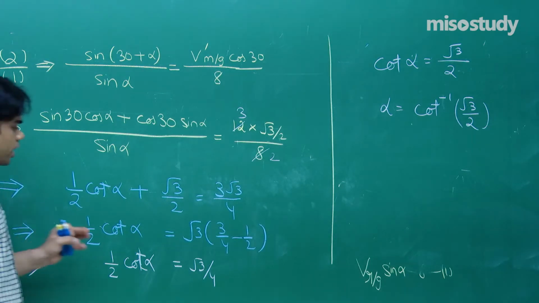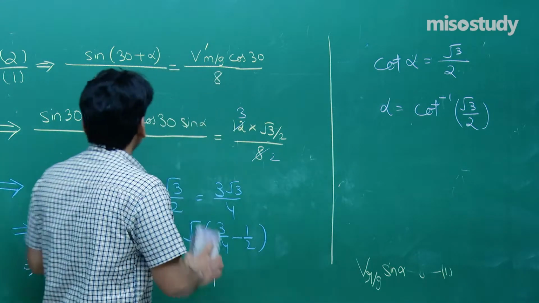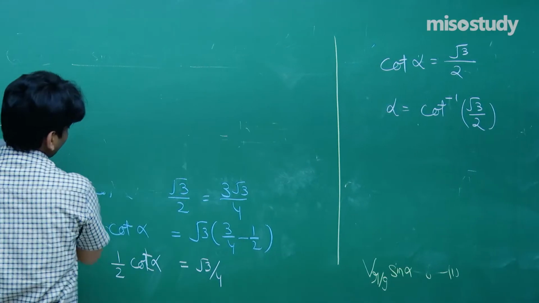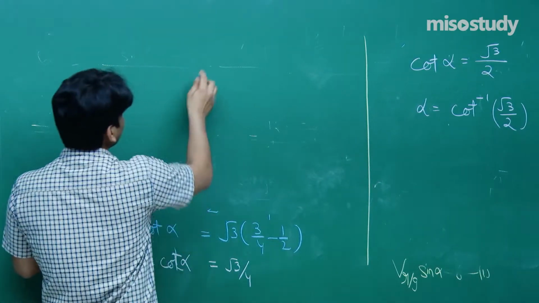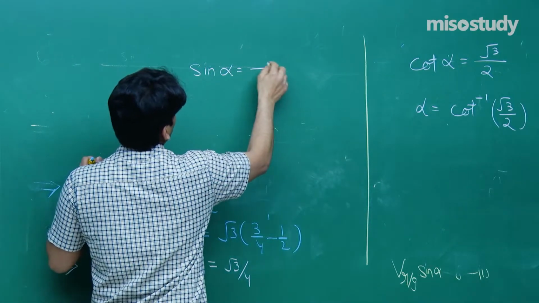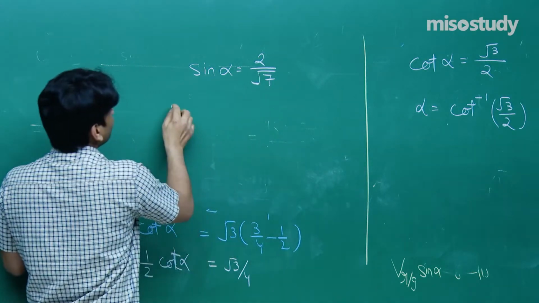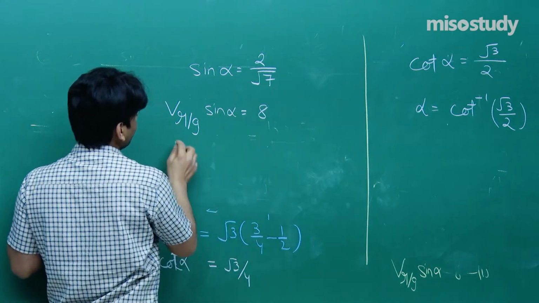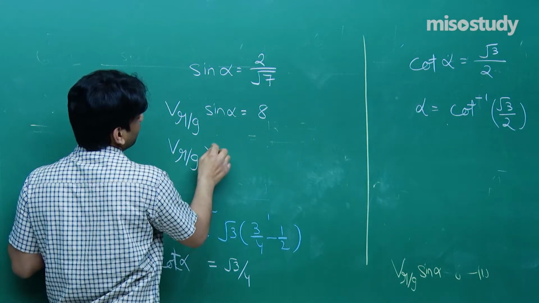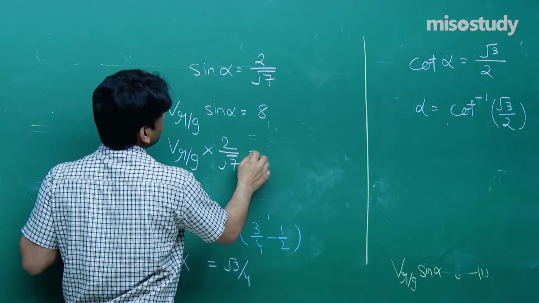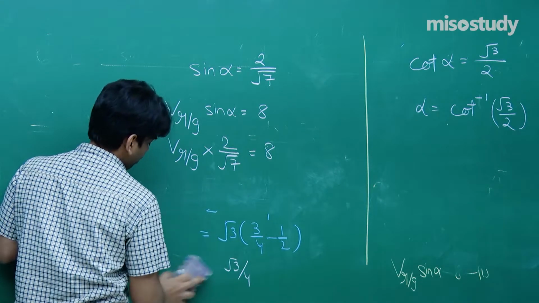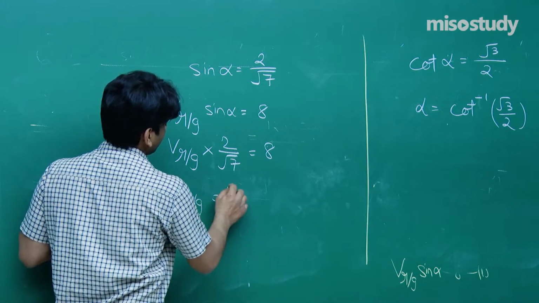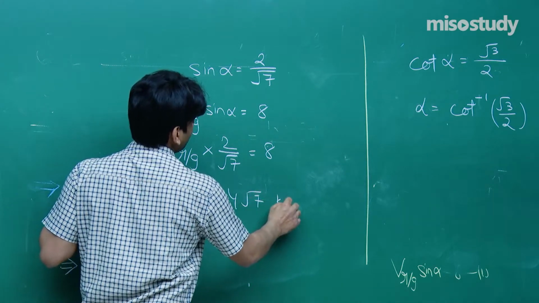Okay, now you see, already you must have noted down the alpha value. Now sine alpha you can evaluate from this. If you know cot alpha, you can evaluate sine alpha. That will come out to be 2 by root 7. You can check that. Now VRG sine alpha was given as 8. Let's put here sine alpha is 2 by root 7, that is equal to 8. And hence we are going to obtain VRG as 4 root 7. That comes out to be 4 root 7 kilometer per hour.